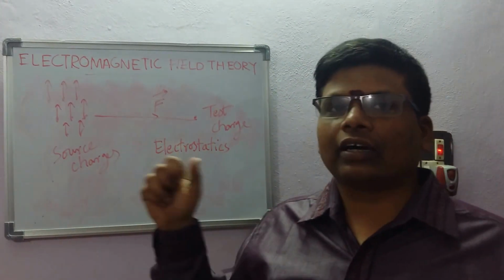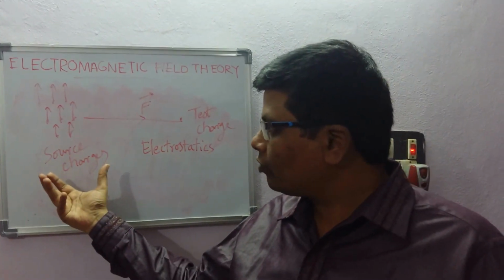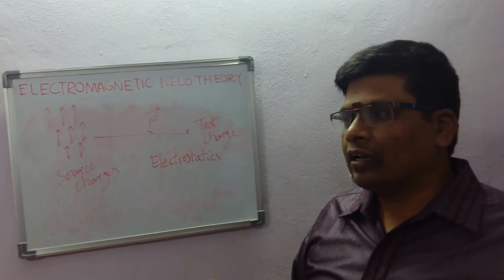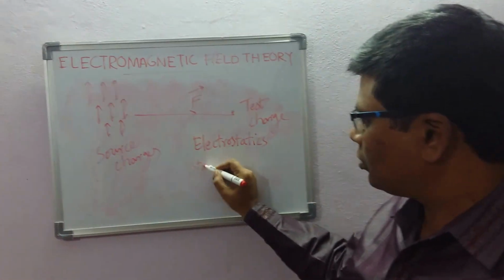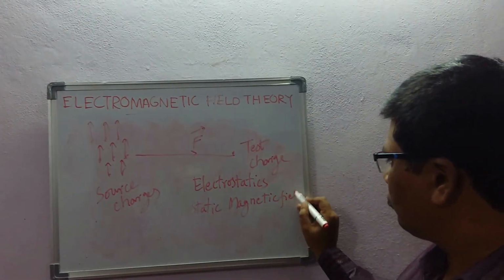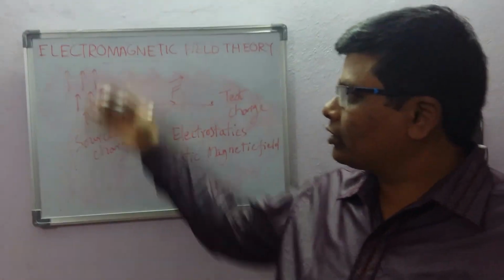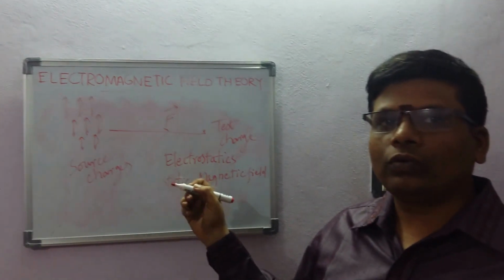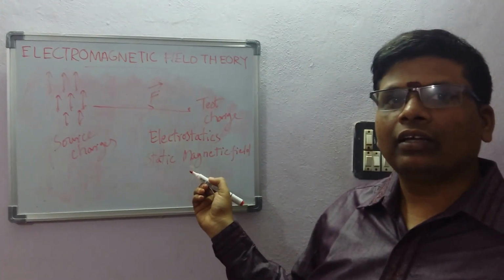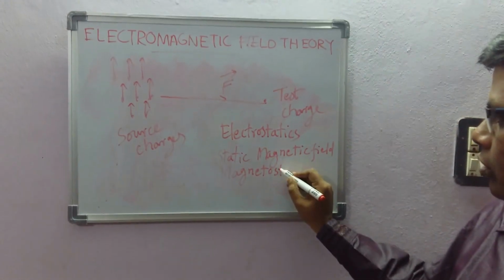Charges in uniform motion produce a static magnetic field. That's why the second case is the study of magnetostatics.